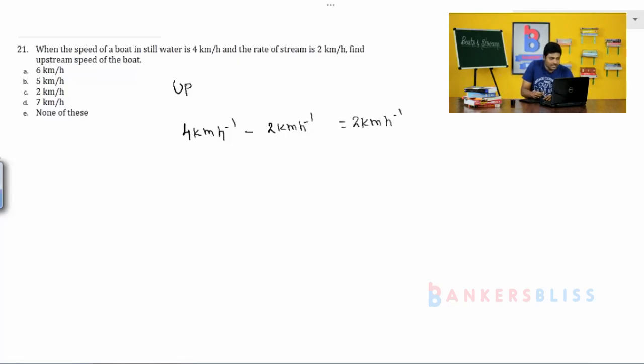See here, there is a slight change between the time and distance concept and the boats and streams concept. In time and distance, if both the bodies are moving in the same direction, we have to subtract. If it is in the opposite direction, we have to add. But in boats and streams, if both the bodies, water and boat, are traveling in the same direction, we have to add. If both are moving in the opposite direction, we have to subtract. We should not get confused by seeing both varieties of problems. Please remember the concept and answer the questions.